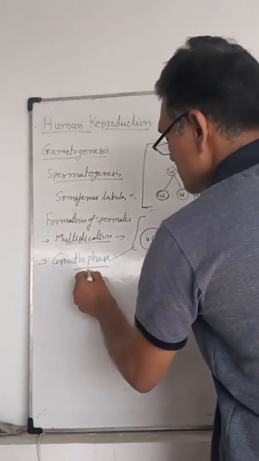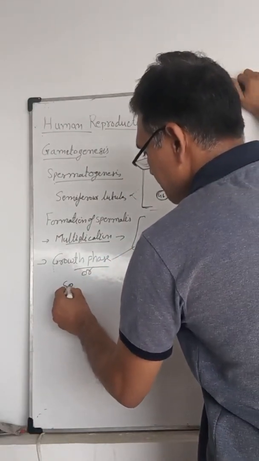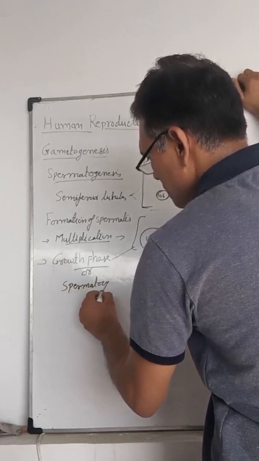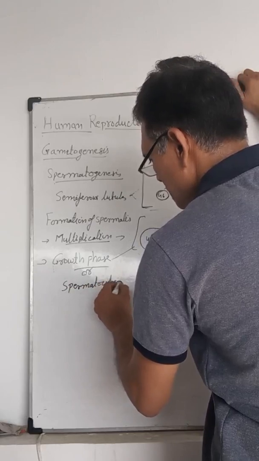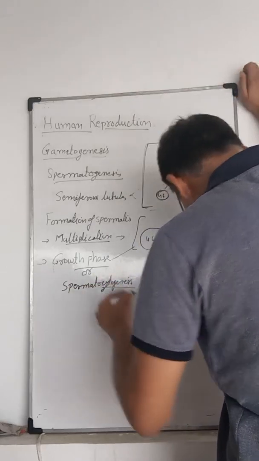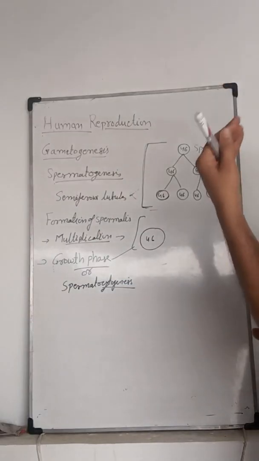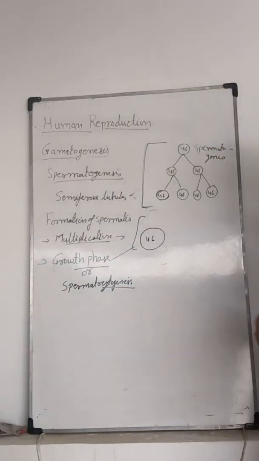The growth phase is also known as spermatocytogenesis. Then the next stage is the maturation phase.